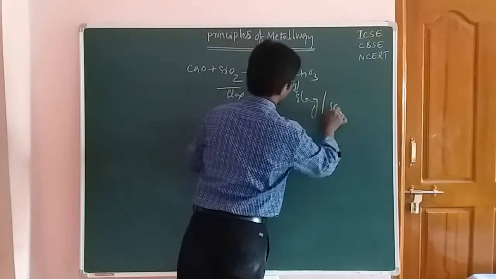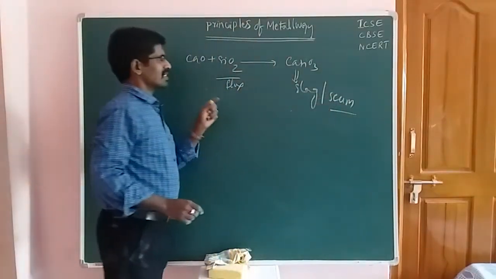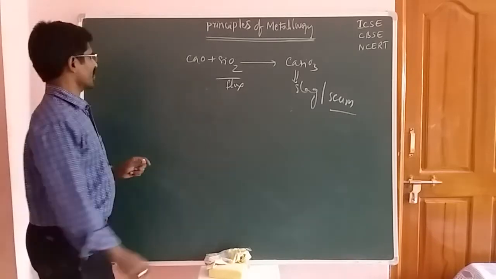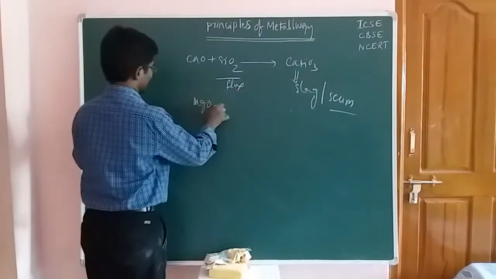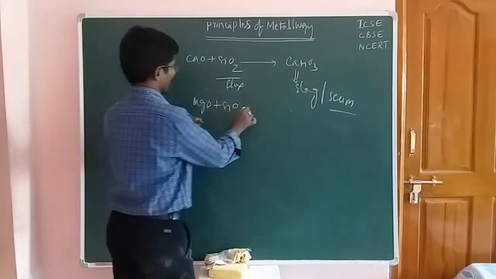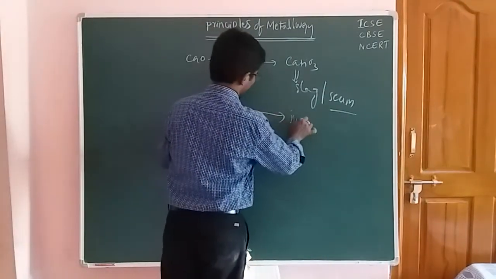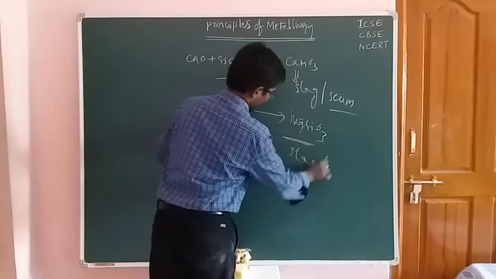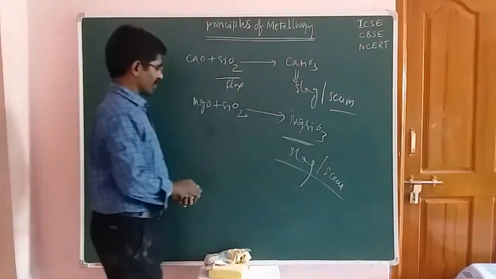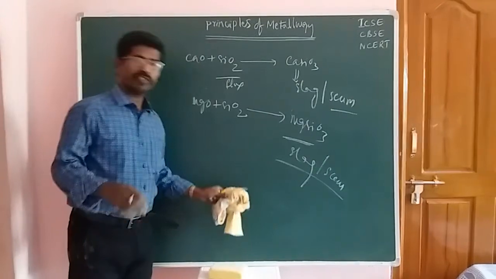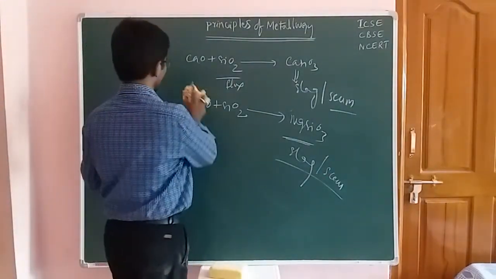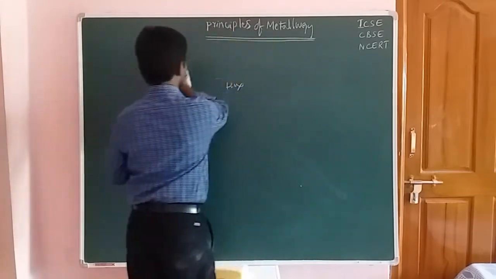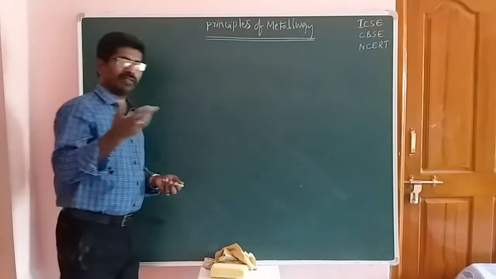It is also known as scum. Slag or scum. Next, magnesium oxide also reacts with flux and gives rise to magnesium silicate. It is also known as slag or scum. Now the infusible substances are removed as fusible substances. The fusible substance is liquid in state, and the infusible substance is solid in state.